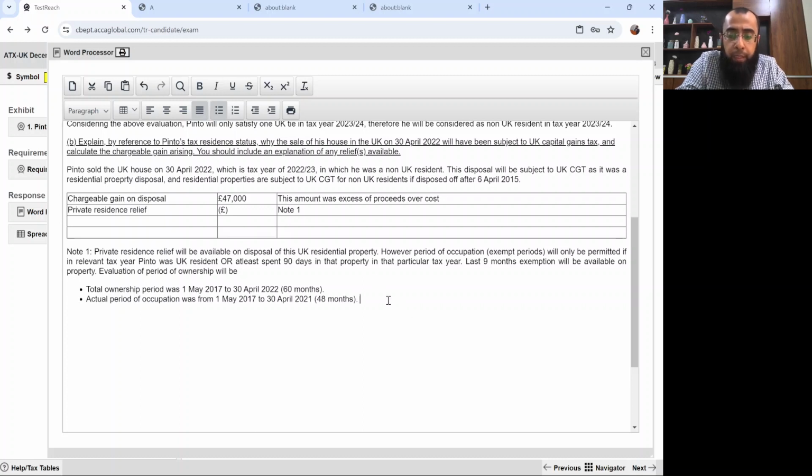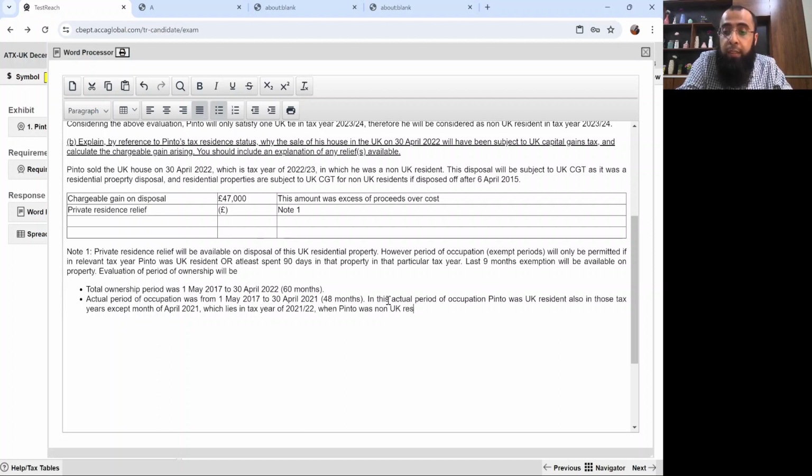Now, in this actual period of occupation, Pinto was UK resident in those tax years, except the month of April 2021, which lies in tax year 2021-22, when Pinto was non-UK resident and also didn't spend 90 days in the property in tax year 2021-22.